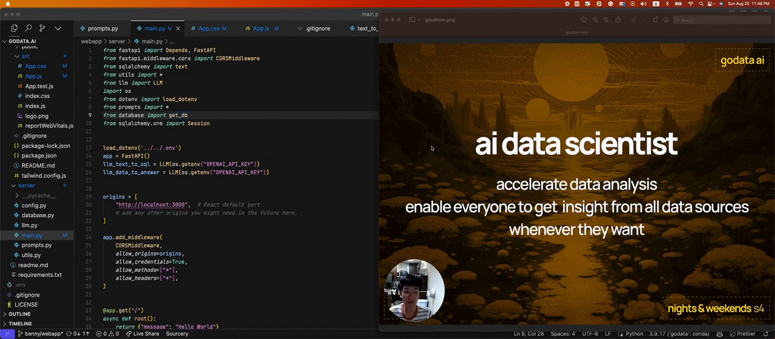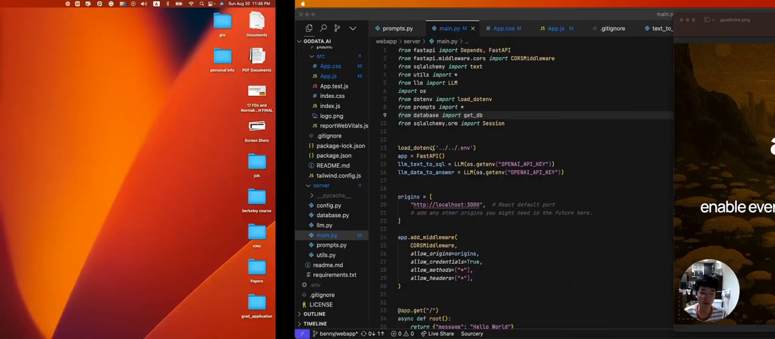We are building GoData, the AI data scientist, which can allow you to get insight from the data easily and immediately. In the past week, we built a toy from scratch, which is already functional and useful to us. And let's check it out.